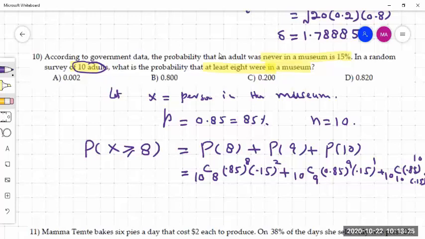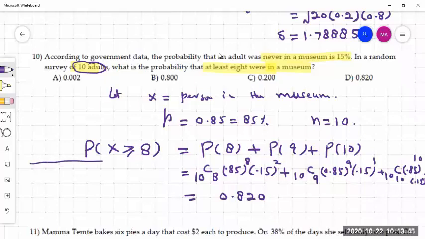You can compute it, and the whole thing turns out to be 0.820. This is one way of doing it.